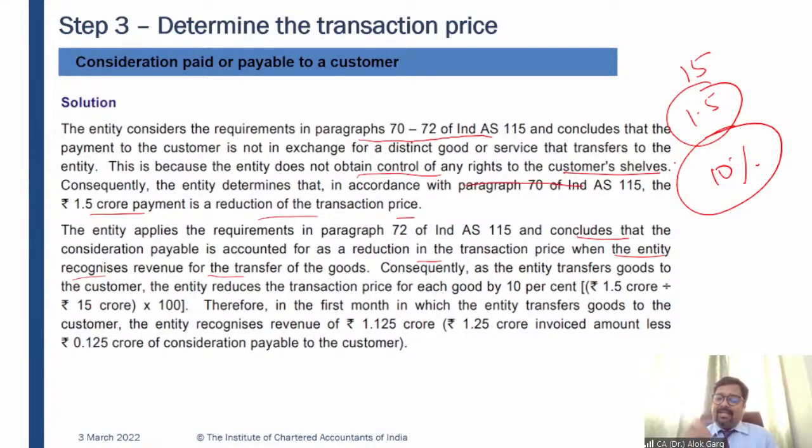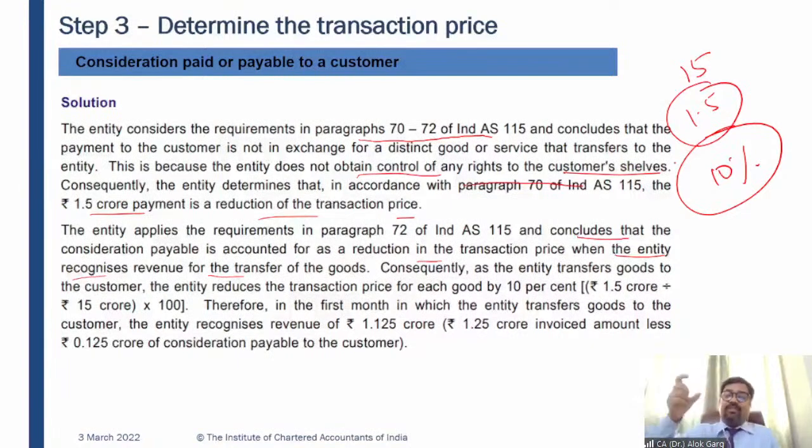So how can I recognize this money? Can I recognize this 1.5 crore upfront as a cost? Although I'll recognize the revenue, I'll receive the money from the customer over a period of 12 months, but I'm paying 1.5 crore upfront. So going by the matching principle, can you recognize the cost as 1.5 crore upfront and recognize the revenue over a period of 12 months? Answer is no. Why? This cost is also associated with the revenue, the entire revenue for a year.